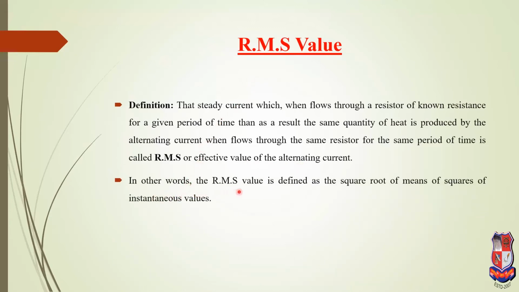In other words, the RMS value is defined as the square root of the mean of the square of the instantaneous values. R means root, M is for mean and S is for square. That means square, mean and root.